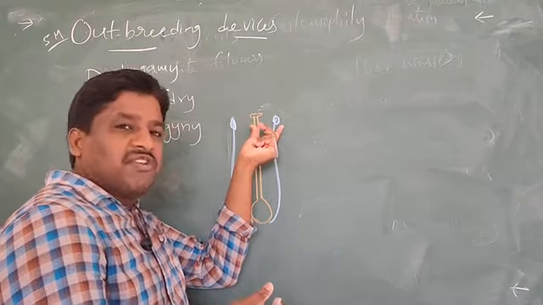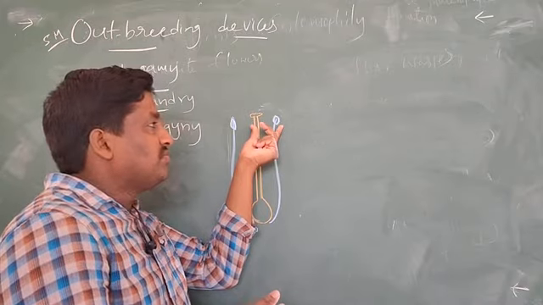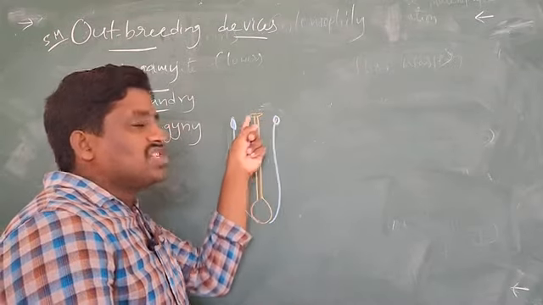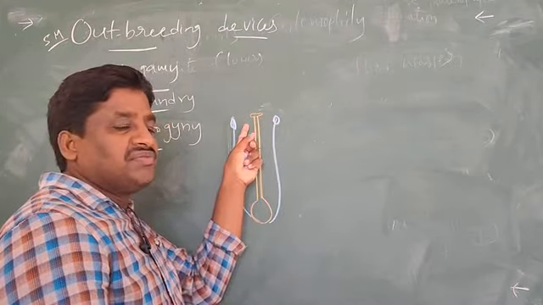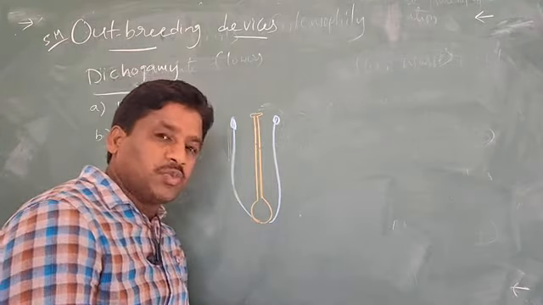So in such a flower, self-pollination is prevented, which favors cross-pollination.